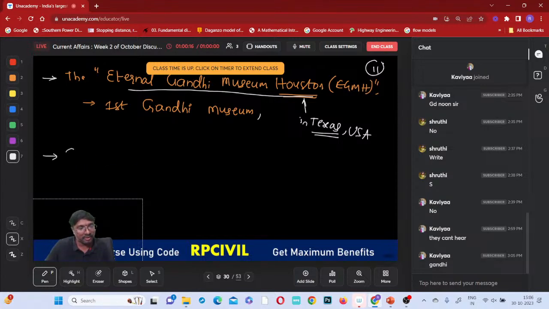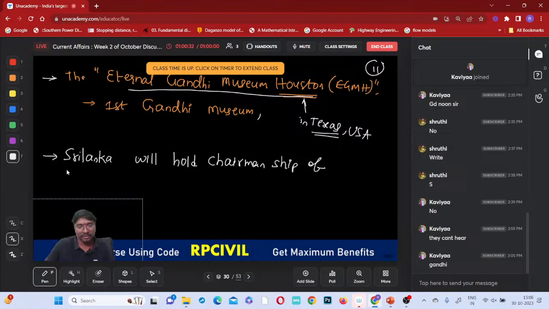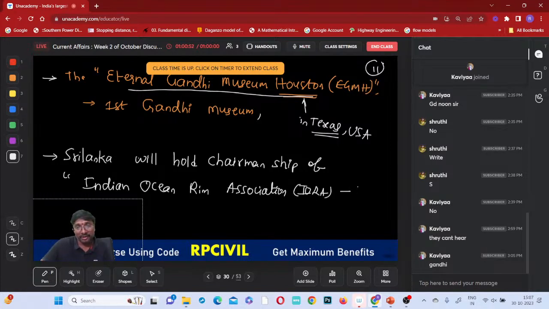Now there is one more. Sri Lanka will hold the chairmanship of which one? The chairmanship of the Indian Ocean Rim Association, IORA, for which duration? 2023 to 2025.